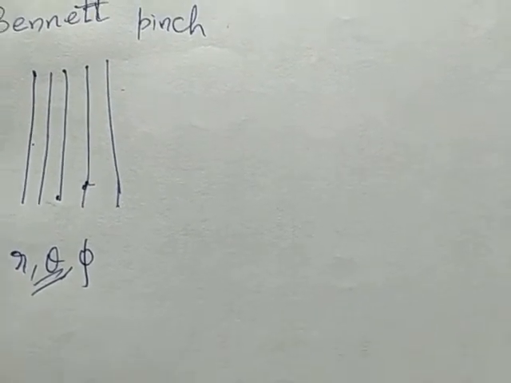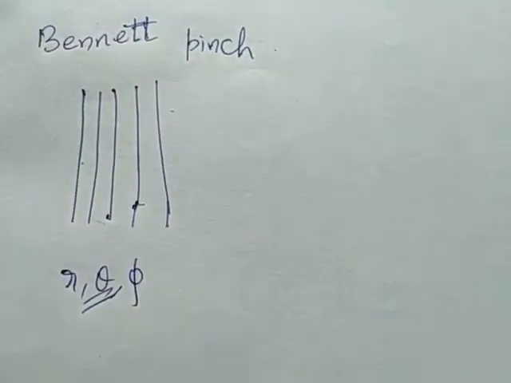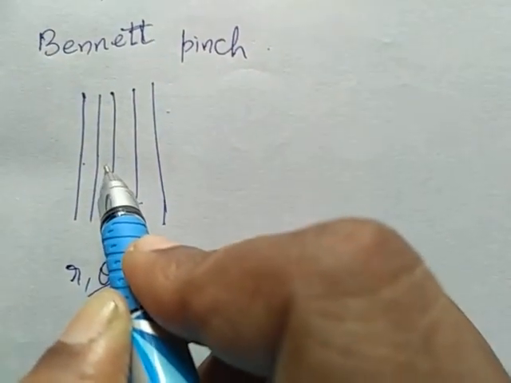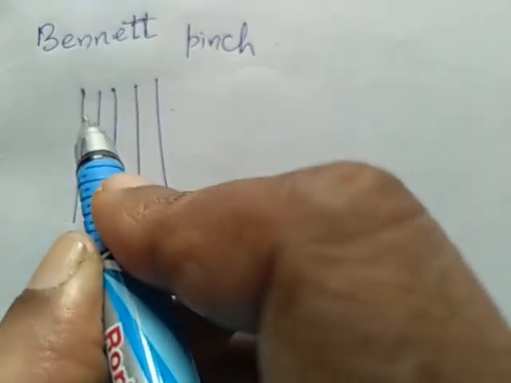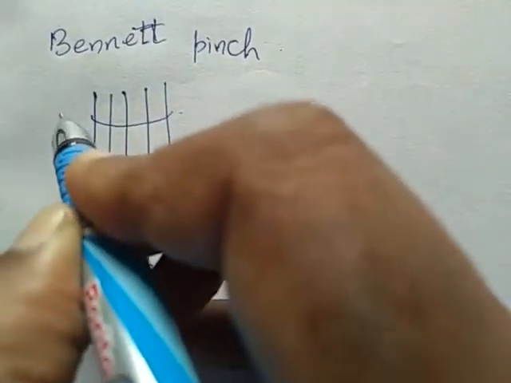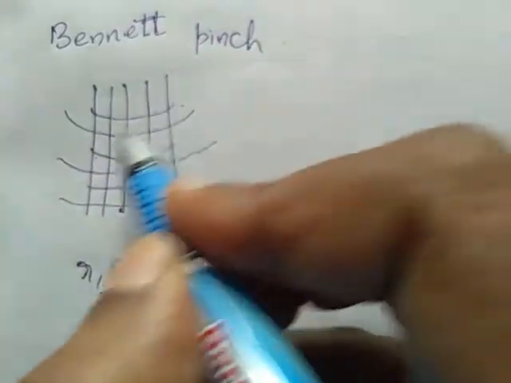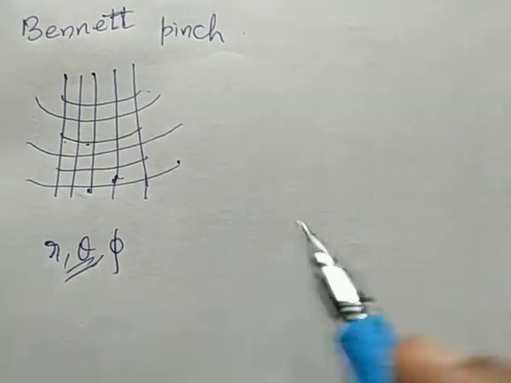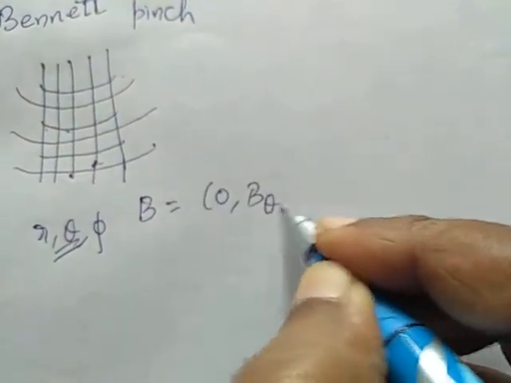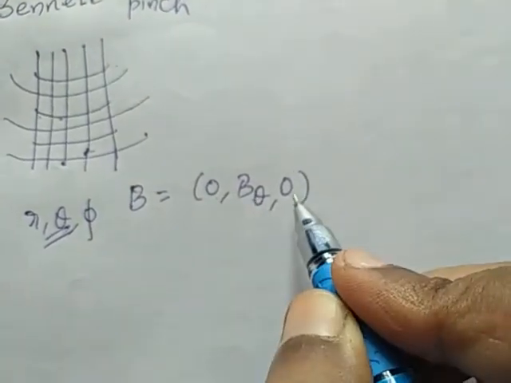This current produces a magnetic field inside and outside the plasma column. Inside also it is producing, and outside also it is producing magnetic field. This is our outside of the column and this is our inside of the column. So our B is (0, B theta, 0). We are considering along theta, therefore 0, B theta, 0.